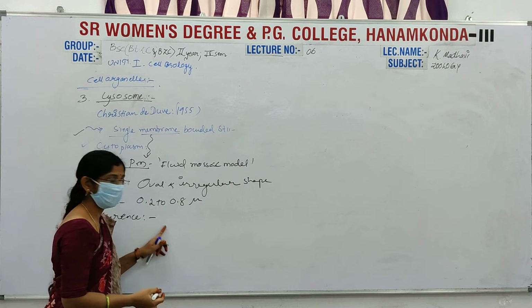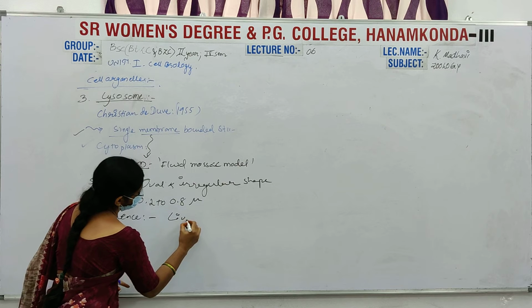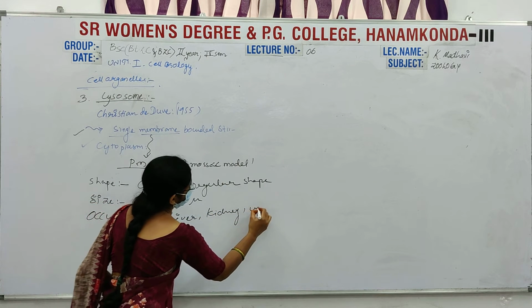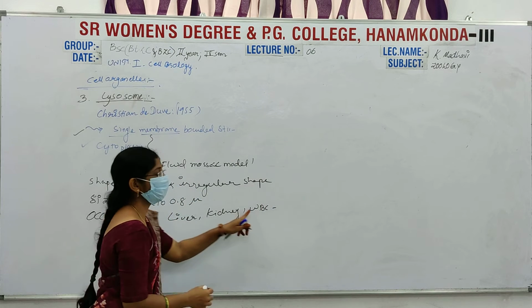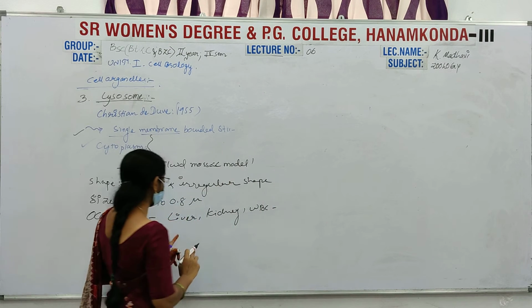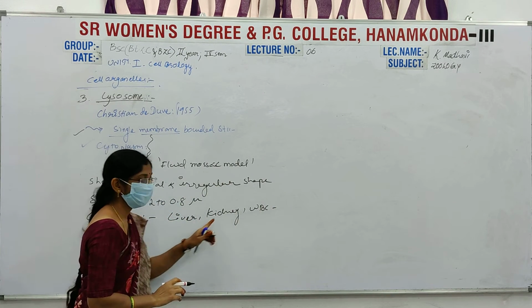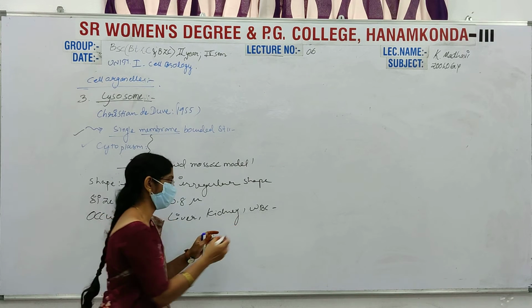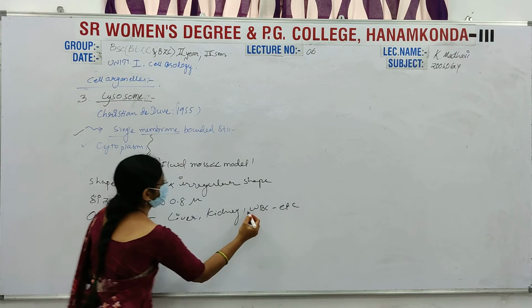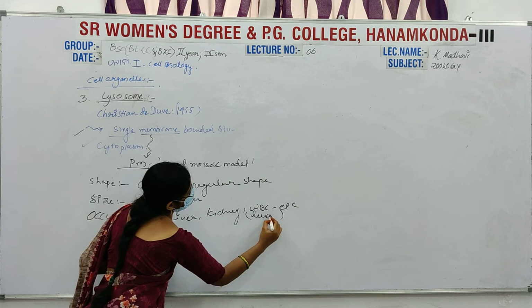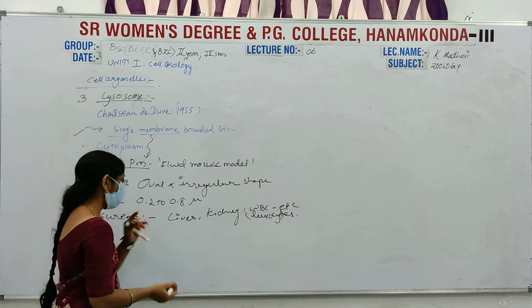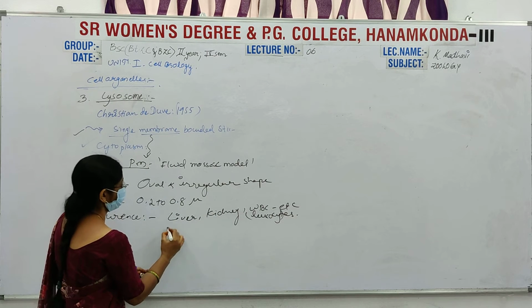They occur in liver, kidney, and WBC, which is simply known as leukocyte cells. WBC is also known as leukocytes.